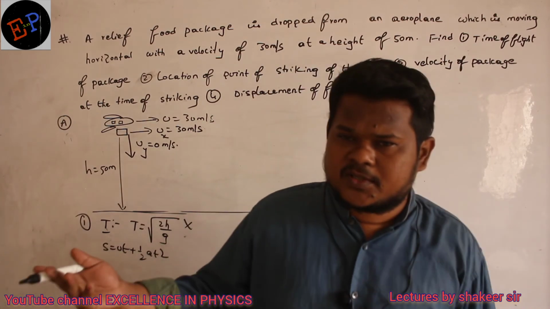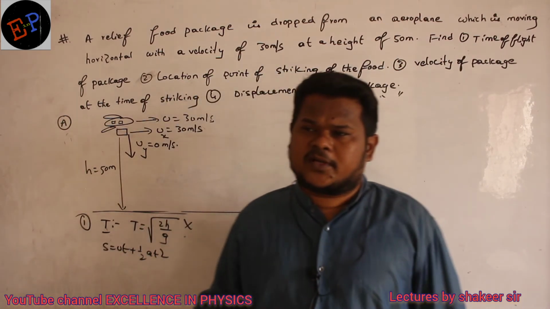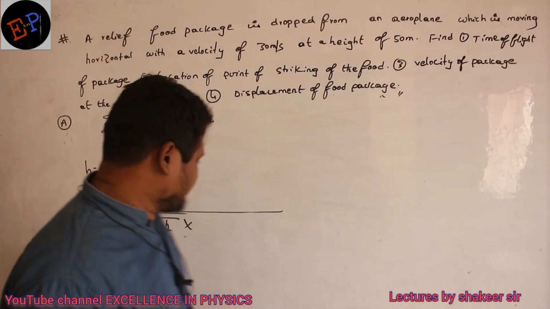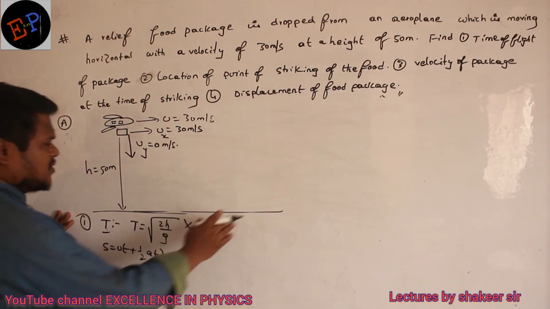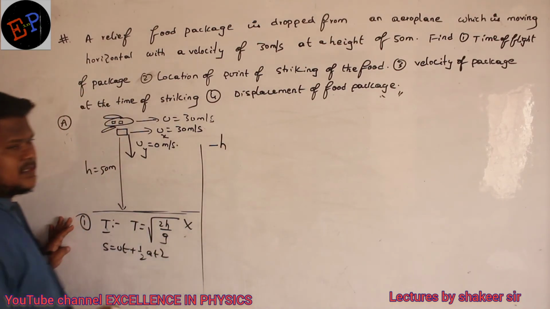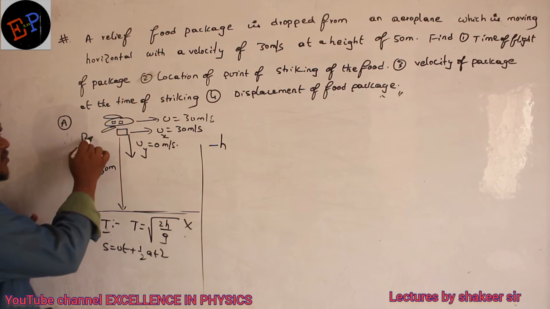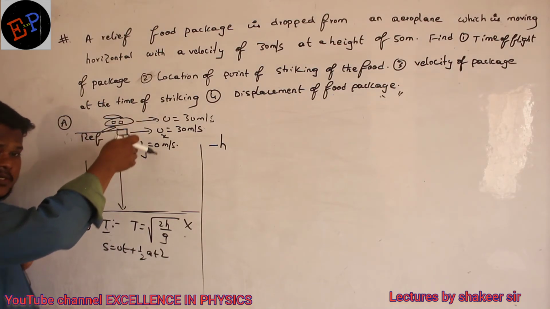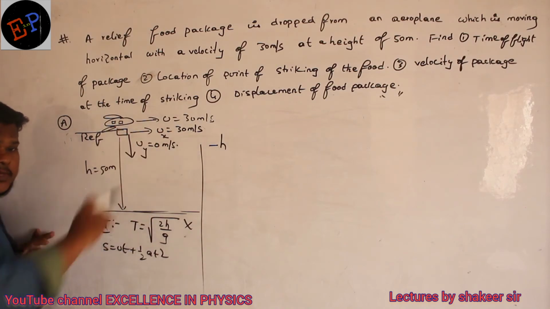Accelerated motion means how many equations do I have? Four equations, so we can use any one of them. Are you able to understand? Now, instead of s, what do I have to write? Instead of s, I have to write minus h, because this is the point of reference. This is my reference position. From the reference position, the body is coming downwards, so negative height, minus h.